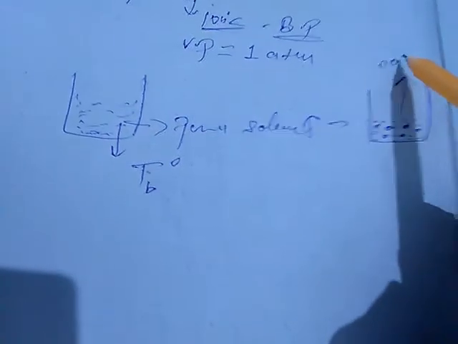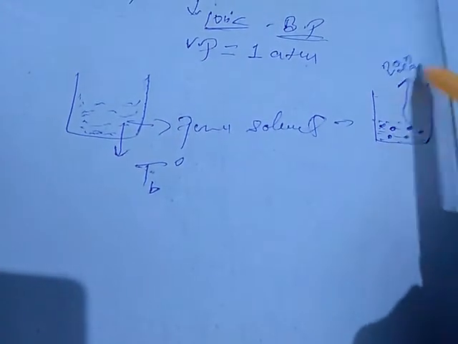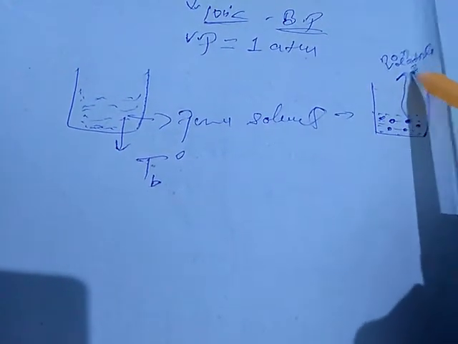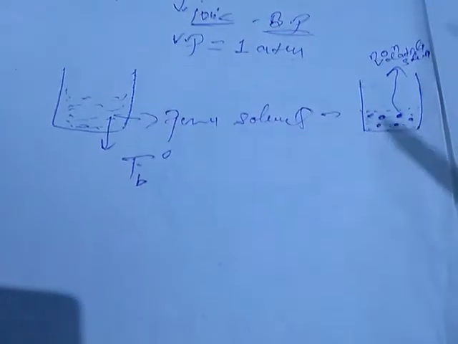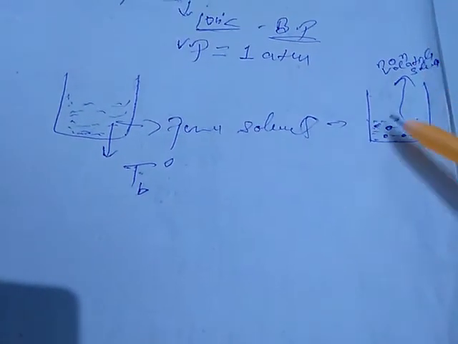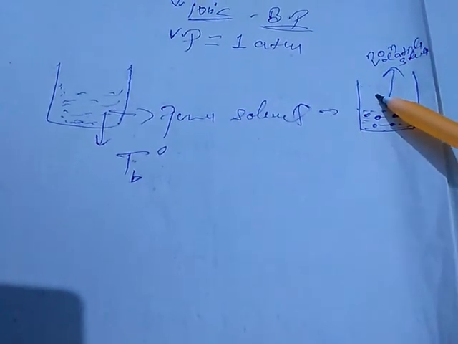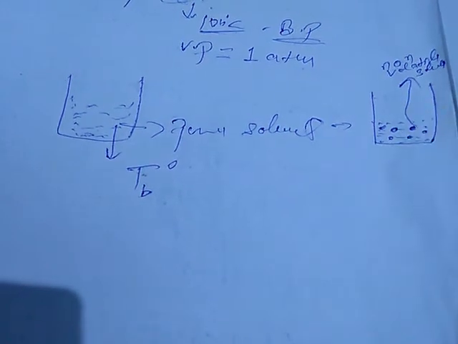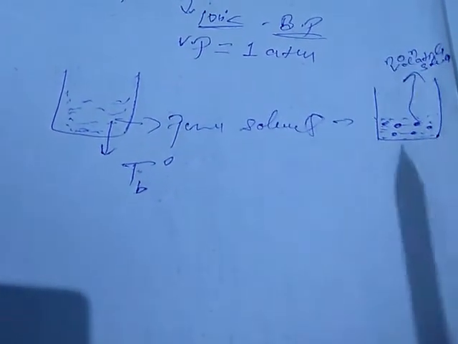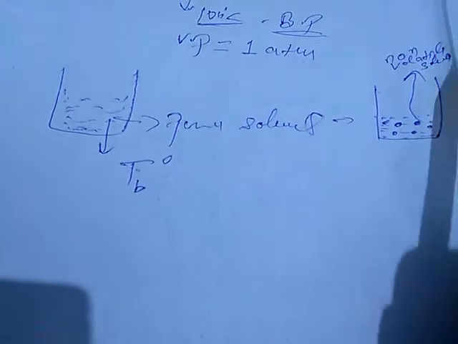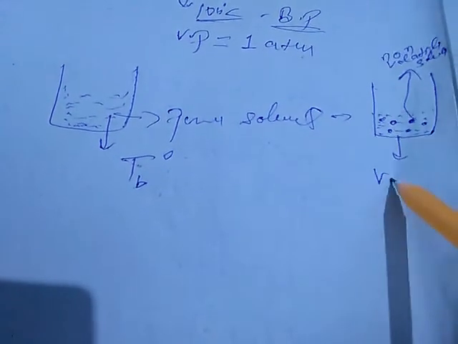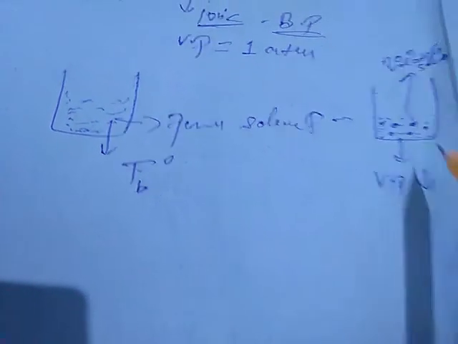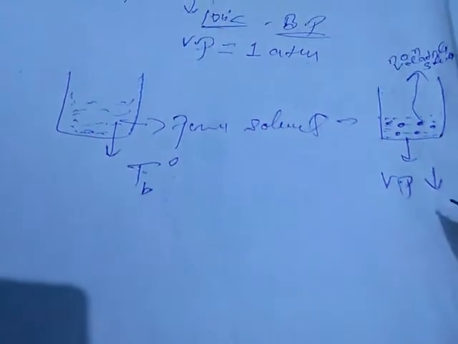Now as non-volatile solute is added, we have previously seen that when non-volatile solute is added to a pure solvent, less amount of vapor is produced, and as the vapor is decreased, the pressure, that is vapor pressure, will ultimately decrease. So on addition of non-volatile solute, the vapor pressure will be less than that of the pure solvent.